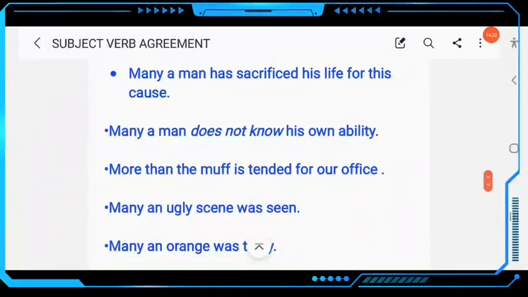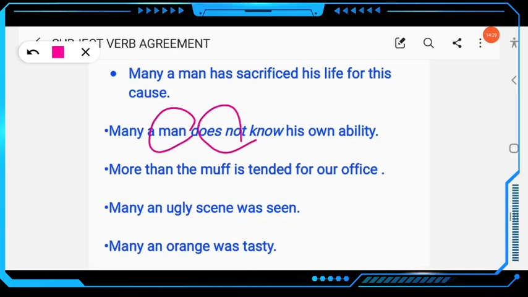The next example here, many a man does not know. Similarly, a man, singular, does not know. Many men don't know their ability. You can write, many men don't know their ability, many a man doesn't know his ability.